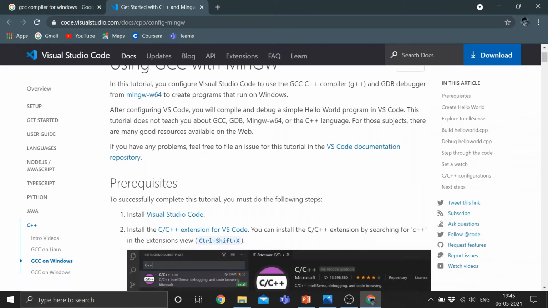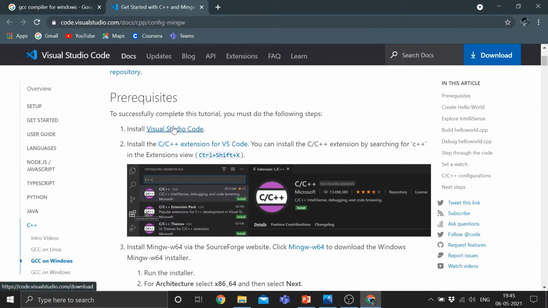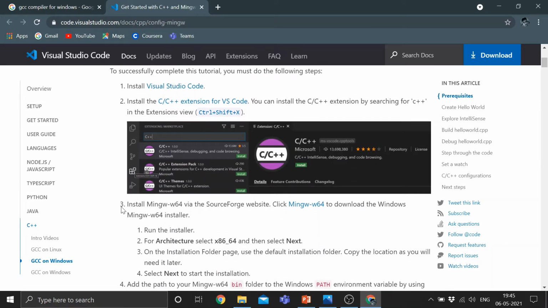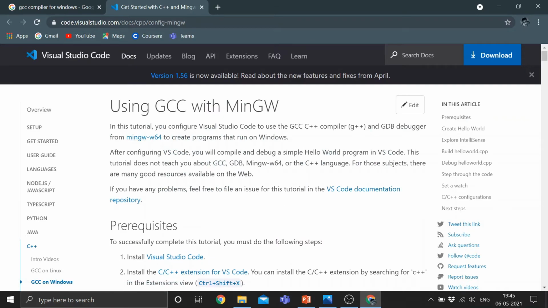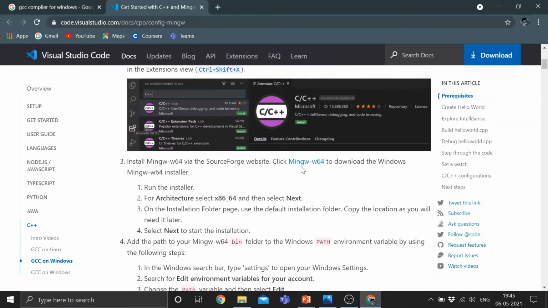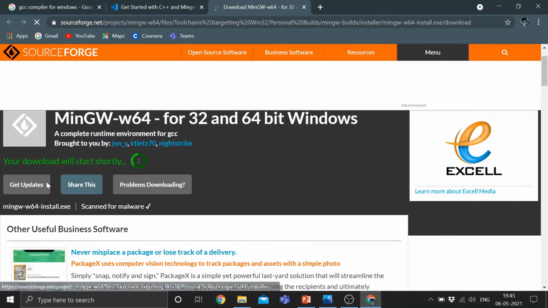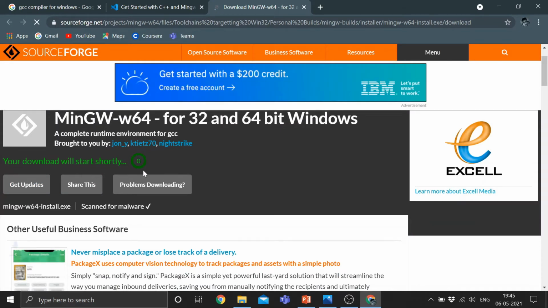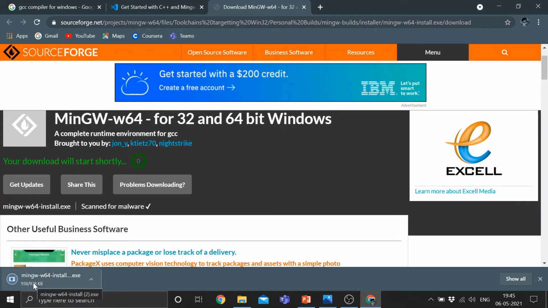From here, go to point number 3, install MinGW-w64 via SourceForge website. Click MinGW-w64 to download the Windows MinGW-w64 installer. Click here. Just don't click anywhere else, because otherwise you have to do another 2-3 more clicks to download this. It will directly download. Here it is showing that your download will start shortly, and it is downloaded. See here, it's downloaded.